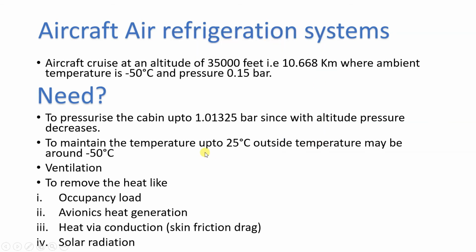So we have seen what is the need of an aircraft air refrigeration system. What is the need? To pressurize the cabin, then to maintain the temperature of the cabin at 25 degrees Celsius, and to remove the occupancy load, which can be sensible heat and latent heat, avionics heat generation, heat conduction because of skin friction drag, and solar radiation. Because of that, the inside temperature will rise and we have to maintain 25 degrees Celsius.